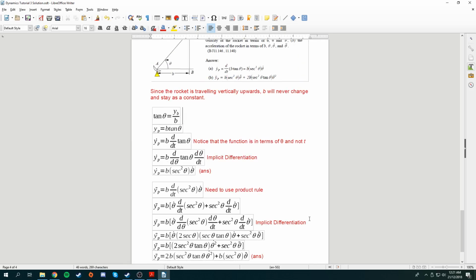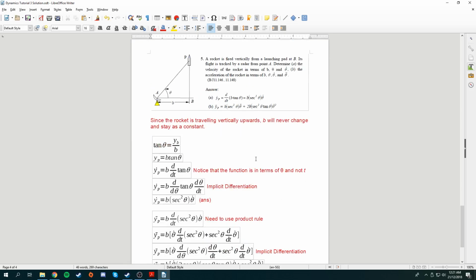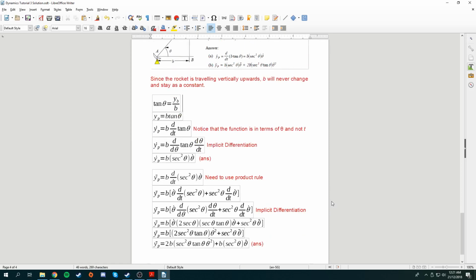So this question is actually quite simple to do. It's only the formulation of the first equation that is hard. Mathematically, it's not hard at all. It's just that the first equation that you do has to be correct. Yeah, so that's it.